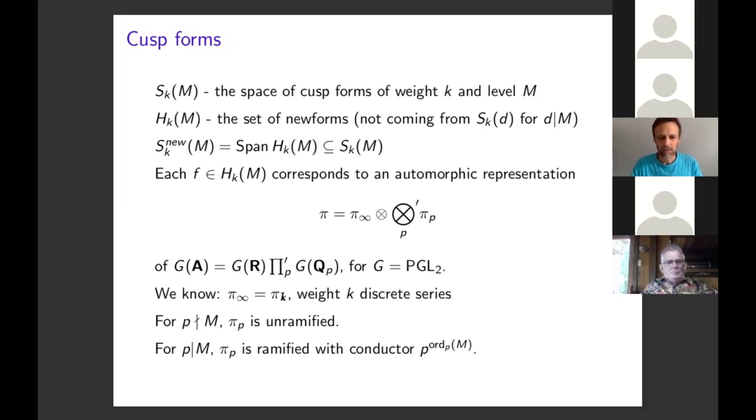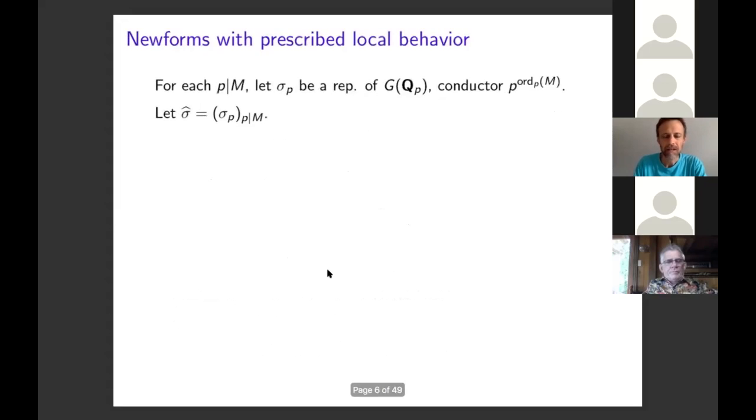So what we'll do is fix, for each prime dividing the level, an isomorphism class of irreducible admissible representations. For each p dividing m, let sigma_p be an admissible irreducible representation of PGL_2(Q_p) with the right conductor, p to the order_p of m. And we will take this tuple of representations and put them into a vector, which I'll denote by sigma hat. So sigma hat is just a collection of local representations, one for each prime dividing the level.